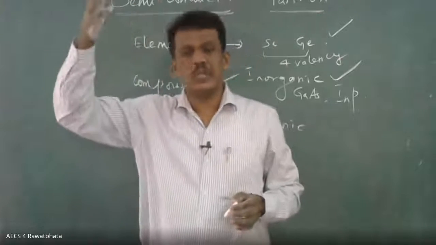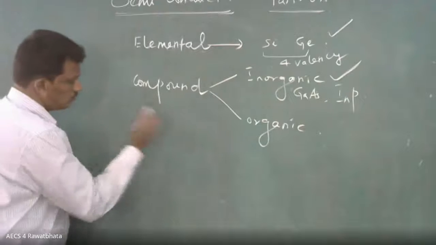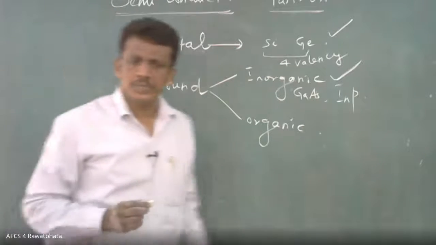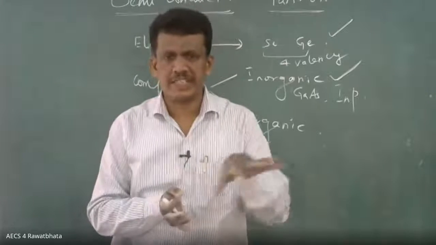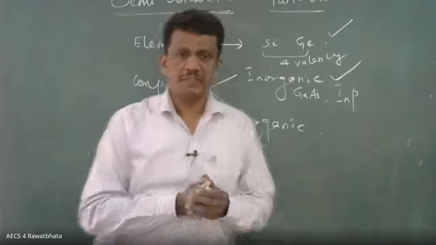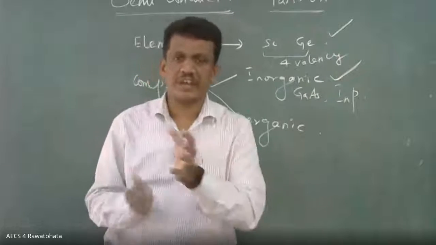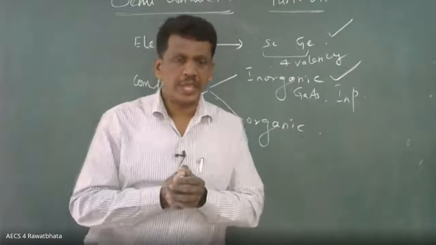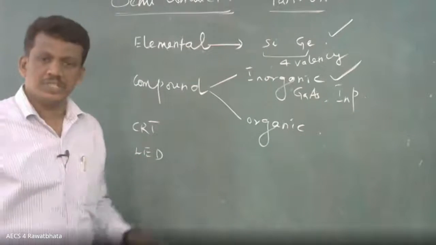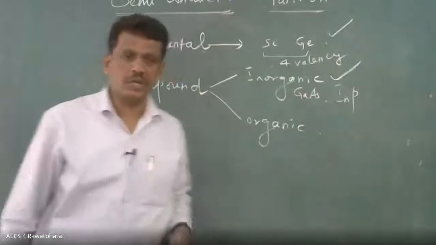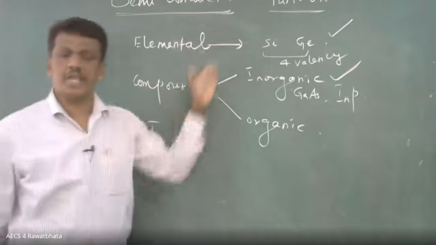Previously the TV, what we are using? CRT, cathode ray tube. Even some of you may have such a TV, but nowadays it is not available in the market. Very big box you might have seen. That is CRT. Now what we are using? LED TV, smart TV. That technology is increasing step by step. This is which material? Silicon, semiconducting material.